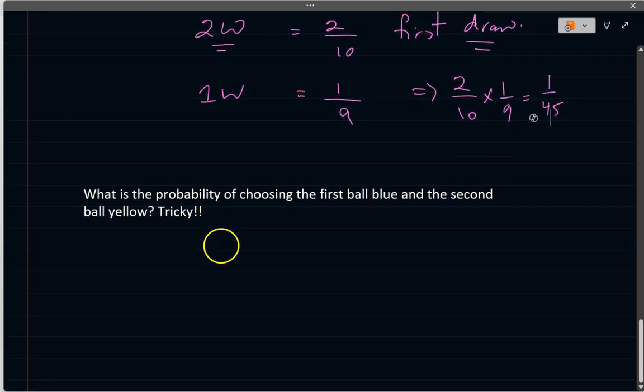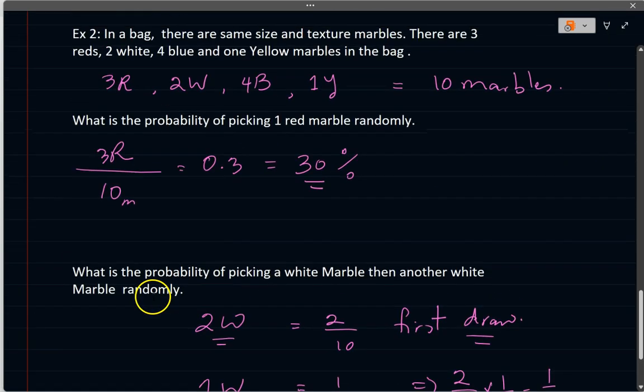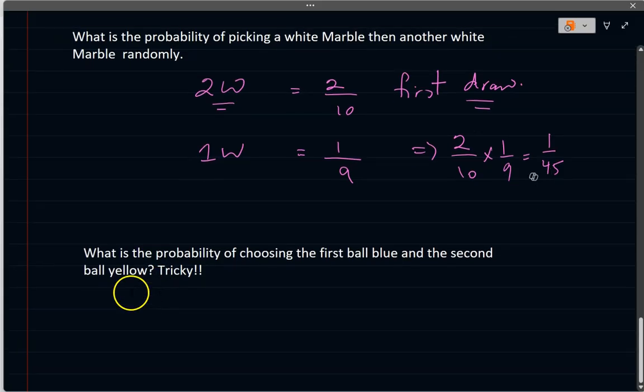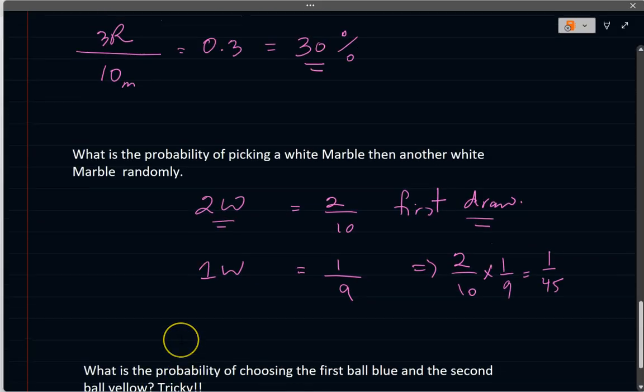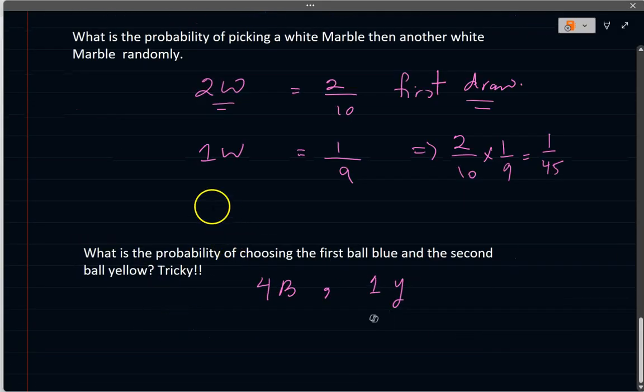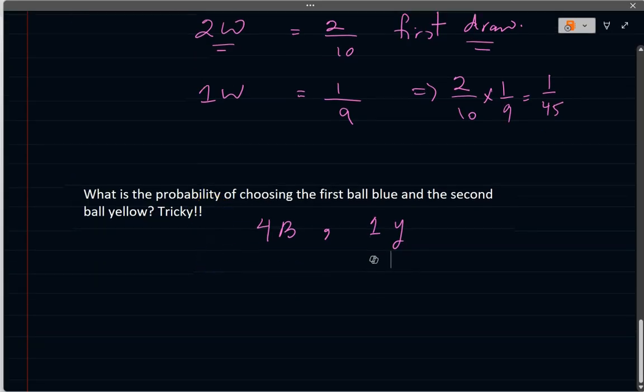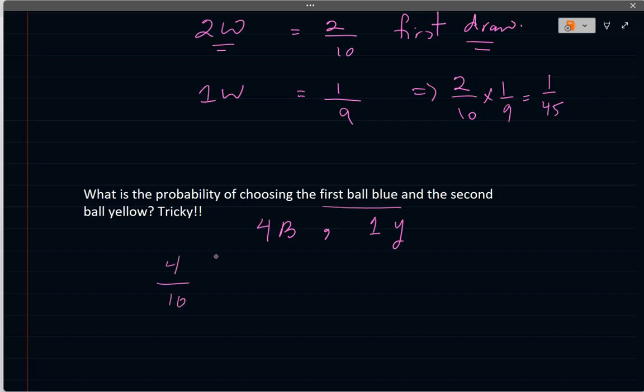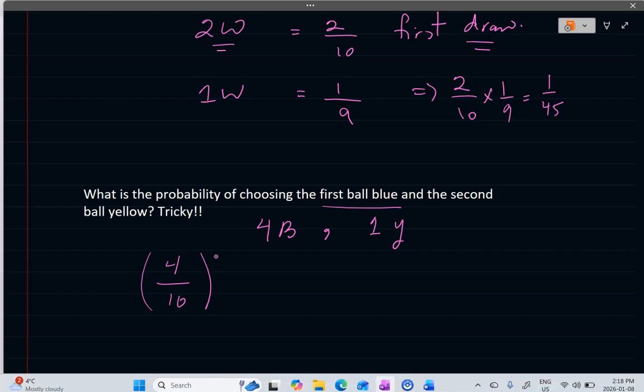Now let's look at another one. What is the probability of choosing the first ball blue and the second ball yellow? Okay, so here's the question. So let's write it up. First ball blue. How many blues do we have? We have 4 blues, and we have 1 yellow. Okay, so let's calculate the first one, blue. So that means 4 out of 10. That is the blue part. The first one is blue.